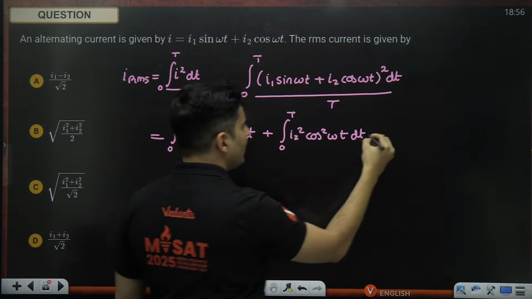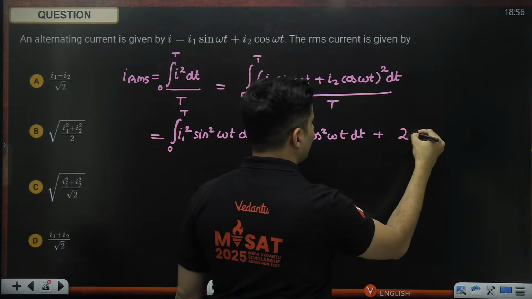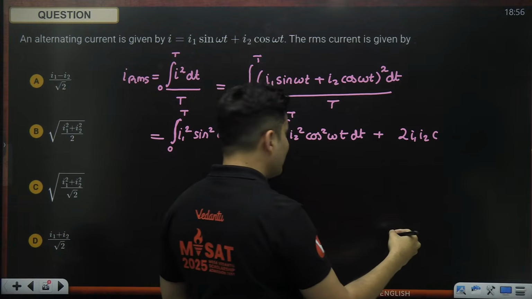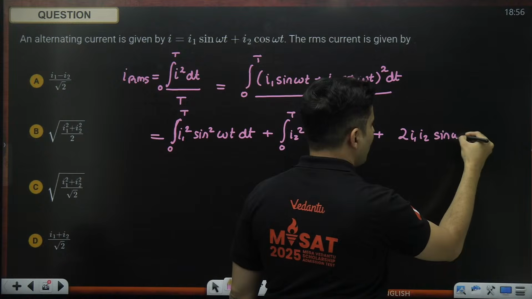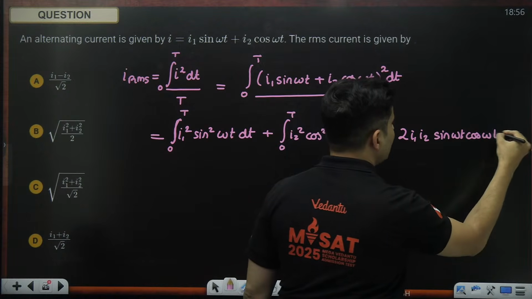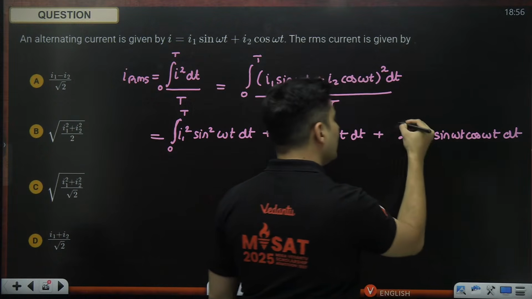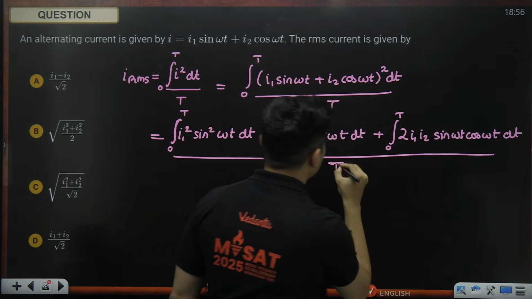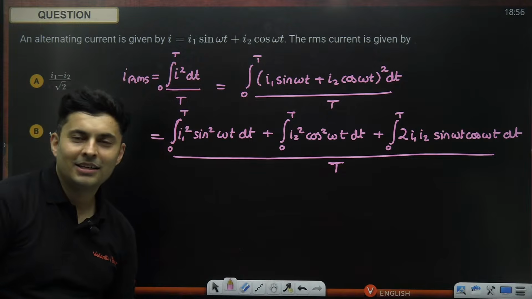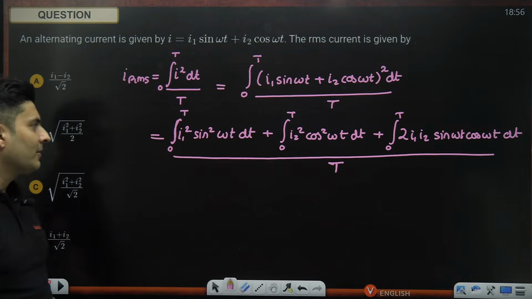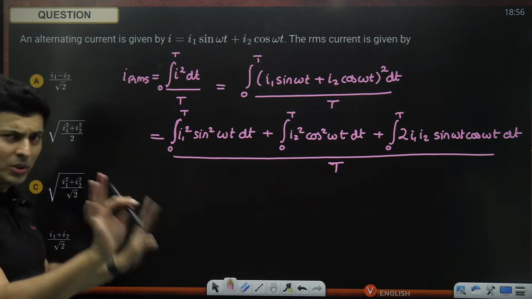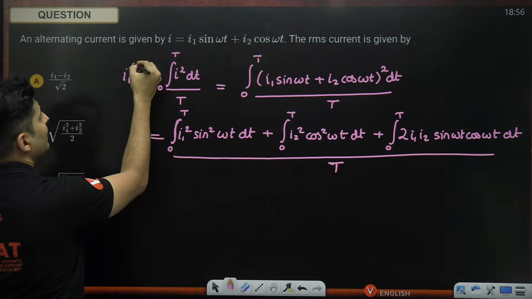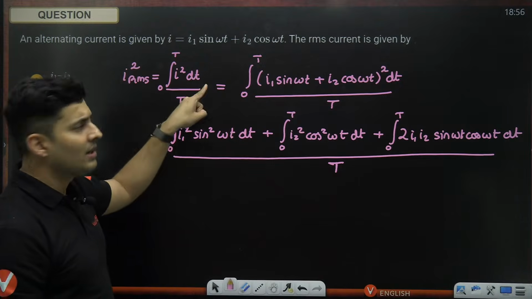Then you will have 2 times I1 I2 sine omega t cos omega t dt, integral 0 to T, and then the whole thing divided by T. You get tired even writing it. Just imagine doing this in the exam. But I'll show you methodically. Using the standard definition, by the way, this is I RMS square. Sorry, I also have to put the root.